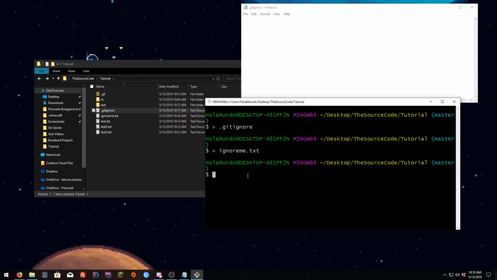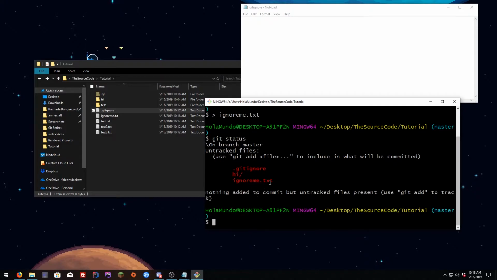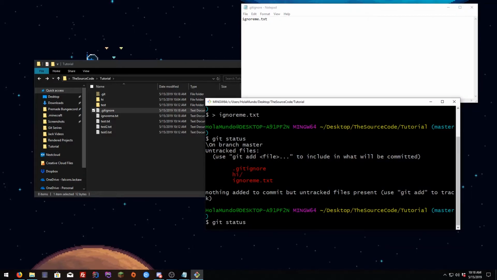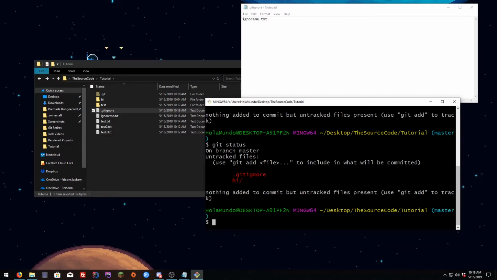Okay, so once we have a file that we need to commit, use git status. You're gonna see that it is red right here. So if this is the file for the config that has the passwords and everything, you can do here in the .gitignore file, you can type the file name, so gitignore me.txt, save it, then go here and type git status, and you're gonna see that the file is not there anymore.